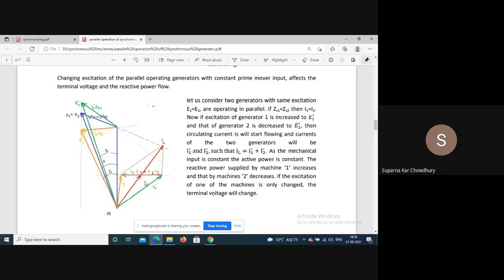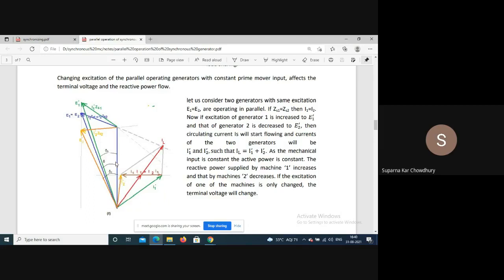From here, as the load has not changed, the load current IL and the power factor angle theta between V and IL remain unchanged. So what has changed? The total reactive power the load receives remains unchanged, but the reactive power supplied by the first generator now increases, because this angle has increased and this angle has decreased.